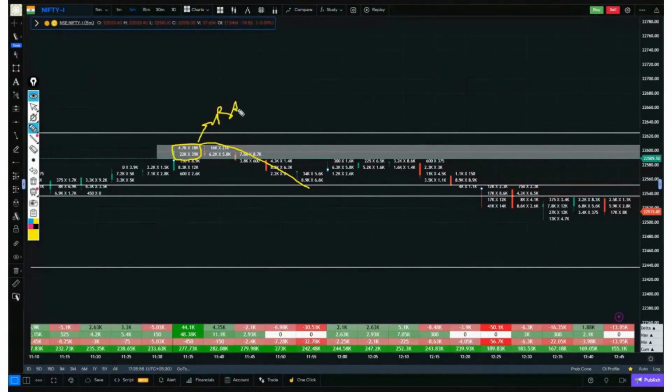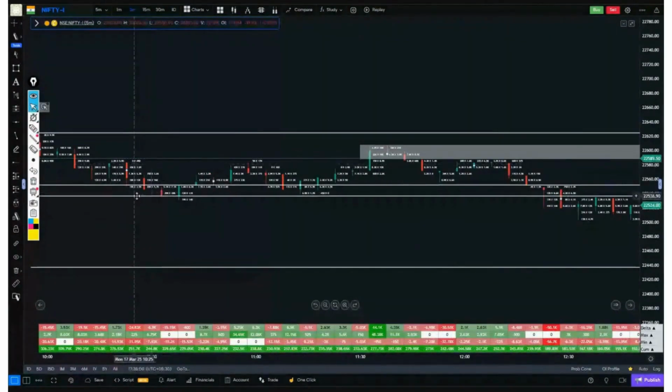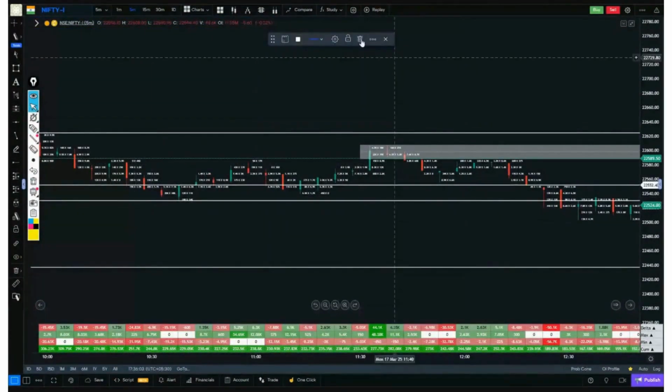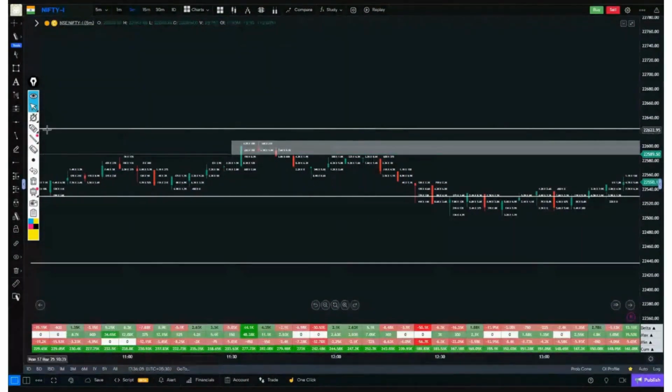Again, a pullback came. Now Nifty has come up to here. So this was the support zone. The buying was absorbed. Selling came in this candle. A slight pullback happened. Again on the downside, saw another selling of 50K. This was from the selling zone.